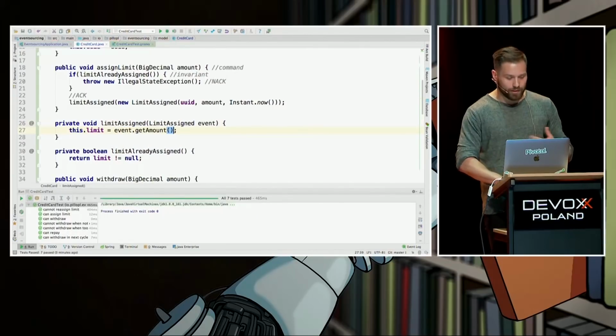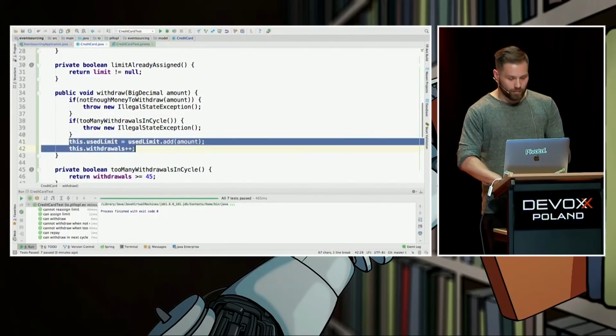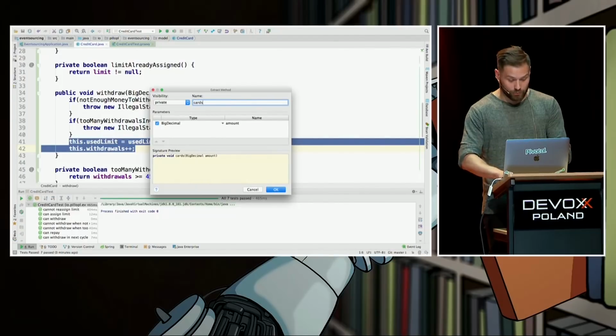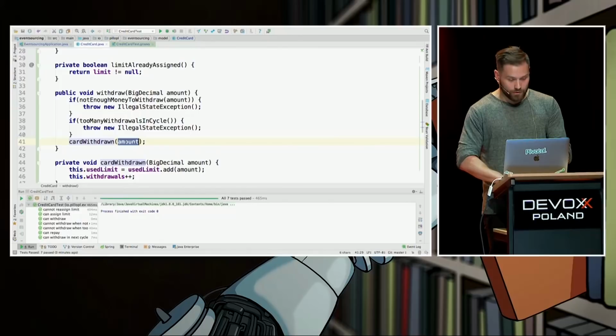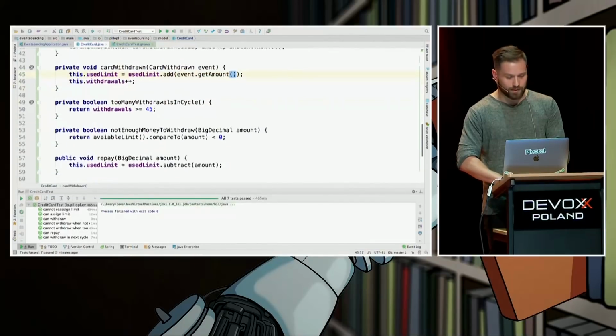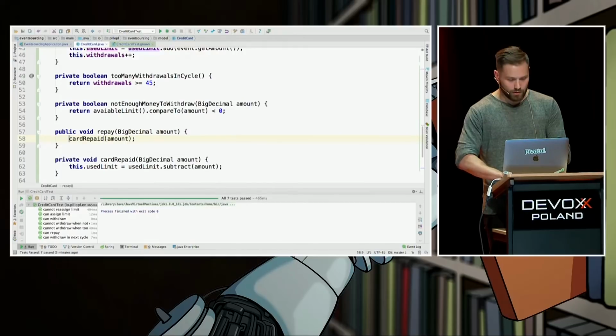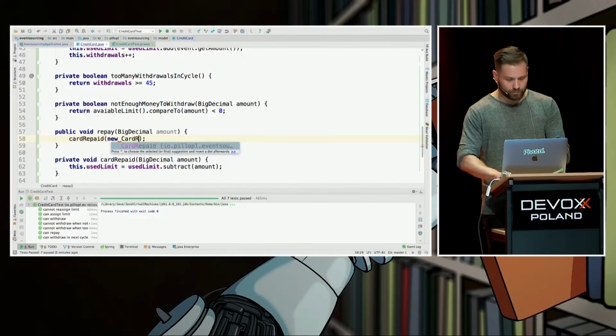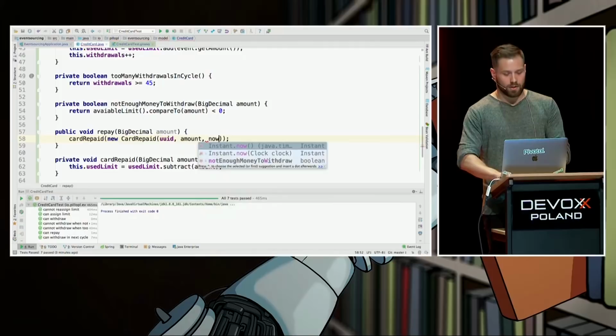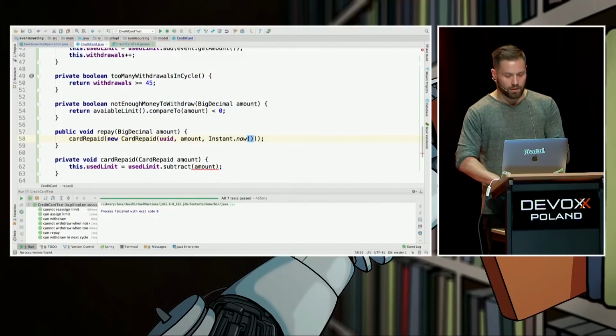And now we have to repeat this exercise with all of our behaviors. So we are extracting to cardWithdrawn, right? And here it's going to be new CardWithdrawn: ID, amount, now. Let's make it compile. Change to event, get amount. Nice. And two last ones are in here. CardRepaid, new CardRepaid: ID, amount, now. And here we change it to event.